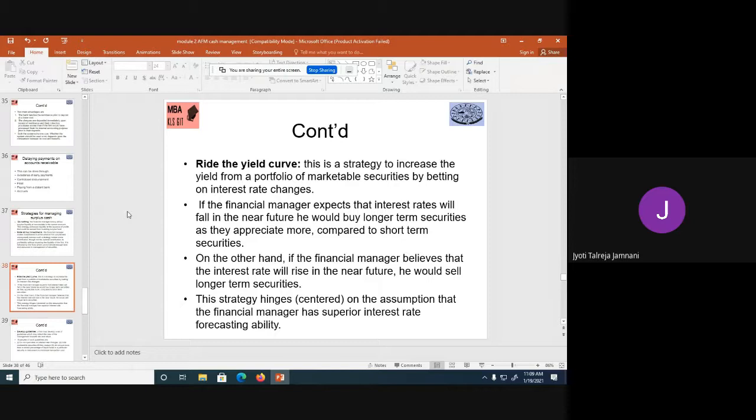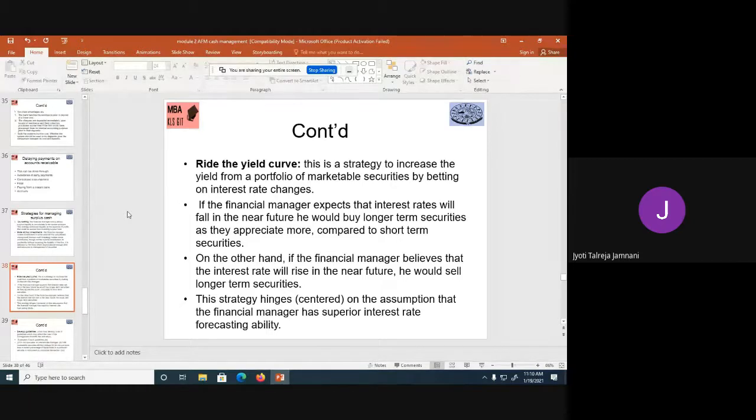So here what they do is, they try to increase the earnings on the surplus amount by betting on the interest rate changes. If the financial manager expects that interest rates will fall in the near future, he would buy long term securities as they appreciate more compared to short term securities.